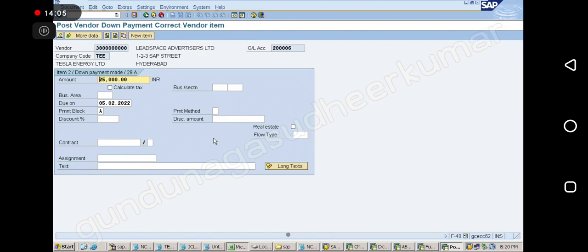Why, when you are pressing, is something happening? Sir, business section, please give, sir. This is used for TDS, no? Yeah, business place and section code. But I don't know whether it is active or not. Not active, sir. Not active, no? We need to activate all that. Why? What is the problem? Actually, sir, we have created here withholding tax code, sir, main C3 like that. But I want another withholding tax code, sir. So how can I create like this, sir?